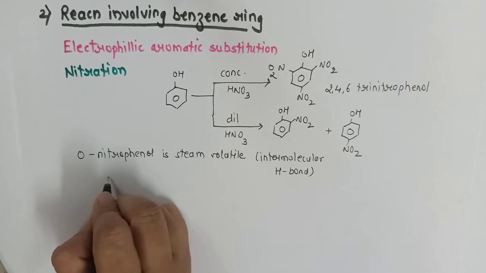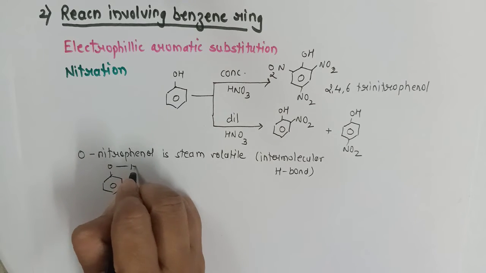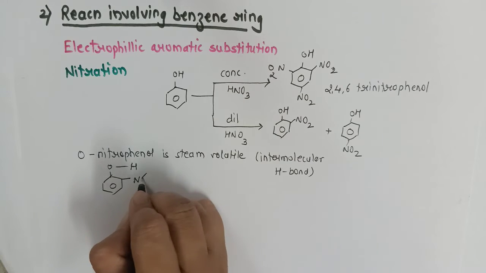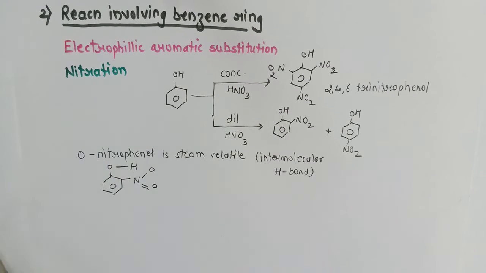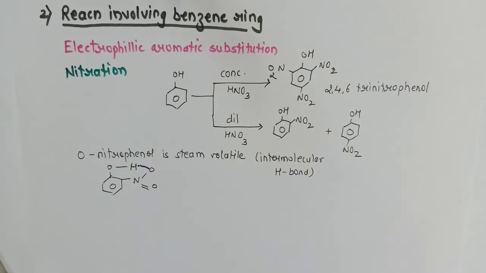In orthonitrophenol, this OH group forms a hydrogen bond with the NO2 group.